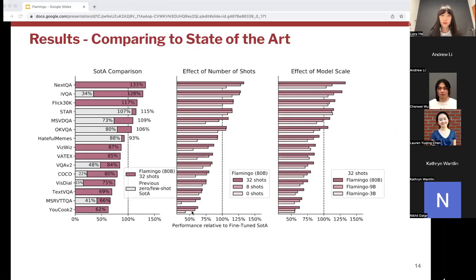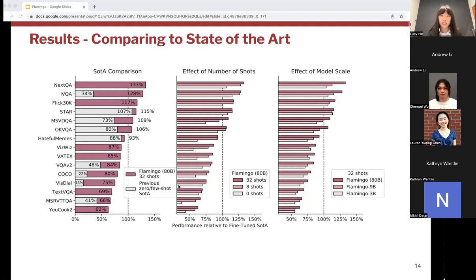And here are some evaluation results. Selected here are 3 sets of important evaluation results. On the left, it shows that on 6 out of the 16 benchmarks considered, Flamingo outperforms fine-tuned state-of-the-art. Notice that this applies to Flamingo with 32 shots. The previous zero-shot and few-shot state-of-the-art only achieves this gray area, but Flamingo with 32 shots, which is not many shots, can achieve or even exceed the state-of-the-art.